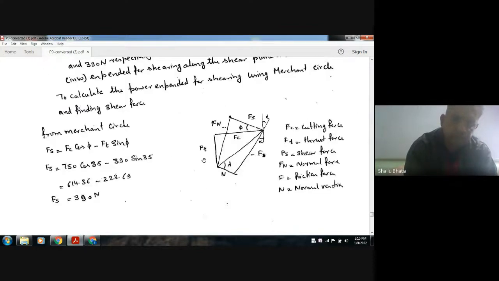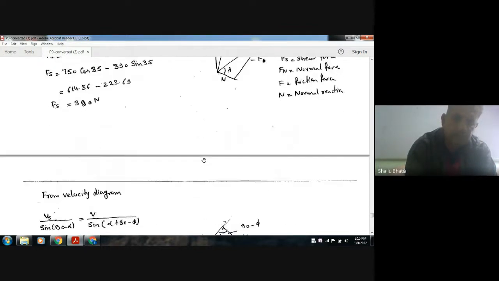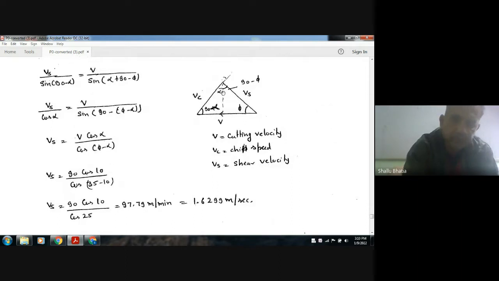So we can use the sine rule: Vs with the angle in front of it, sin of 90 minus alpha, and V with the angle in front of it, alpha plus 90 minus phi.